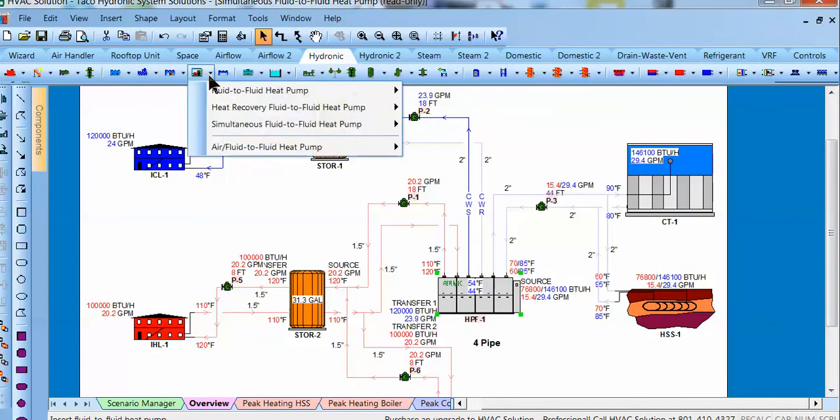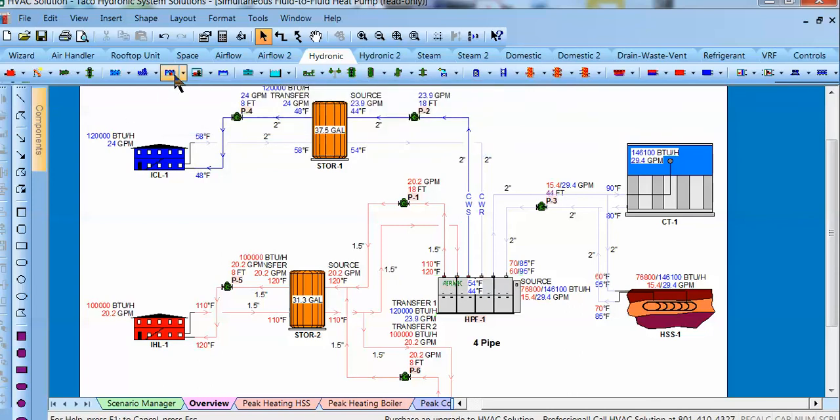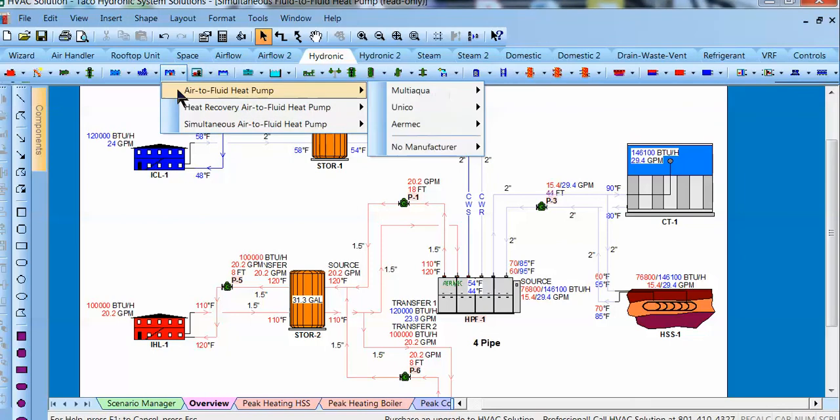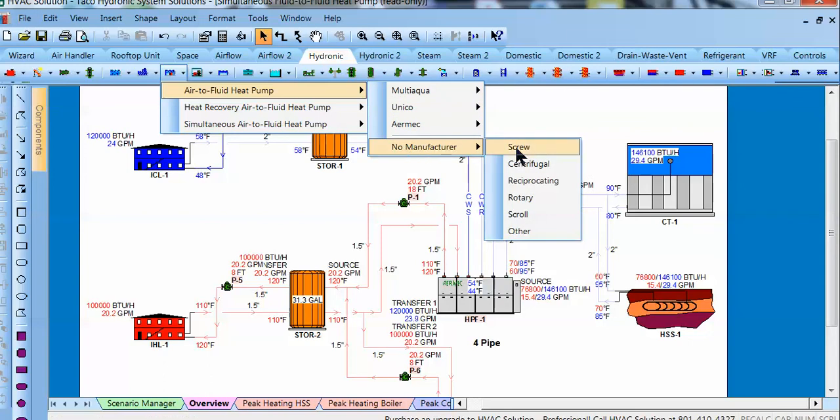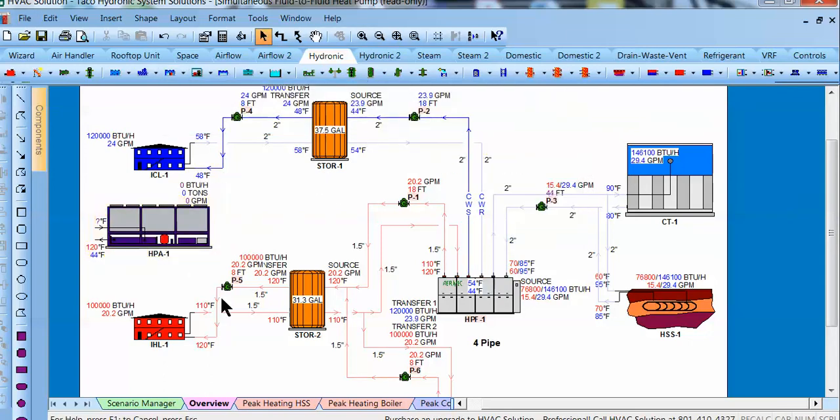Here's the types of heat pumps. There's fluid-to-fluid heat pumps. So there's air-to-fluid, fluid-to-fluid. So you select the heat pump, or you select the no manufacturer, and you drop it onto the screen.